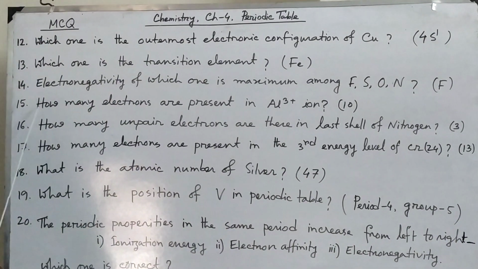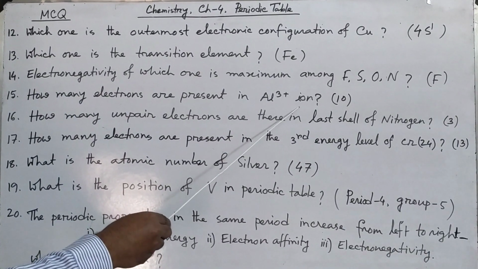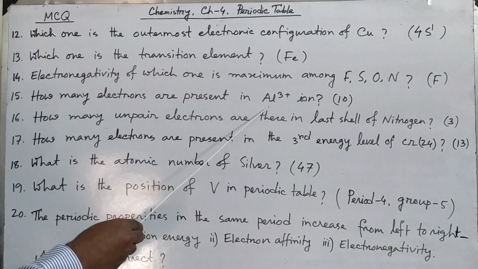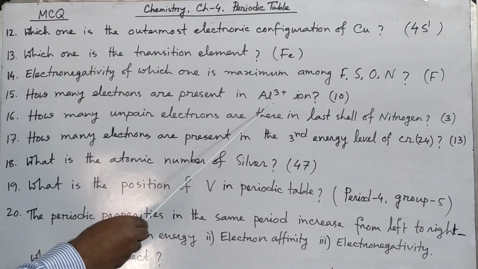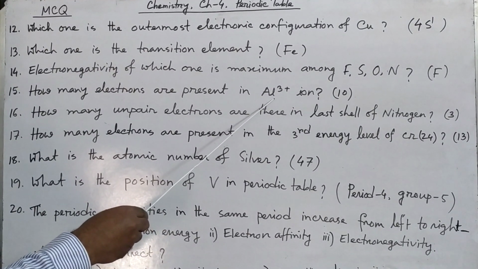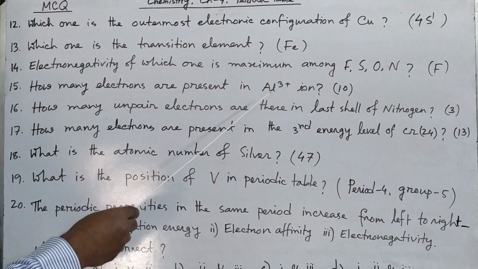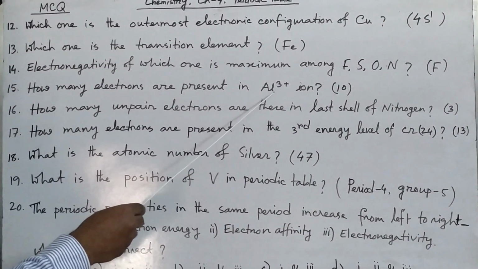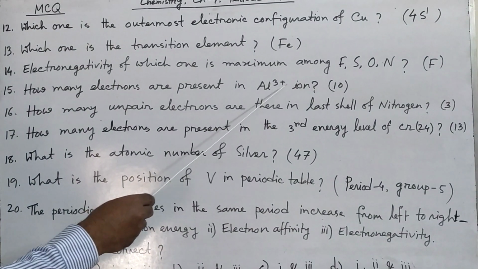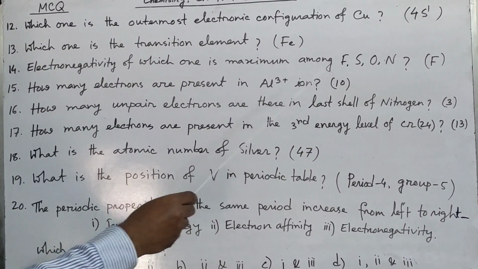Then number 15, how many electrons are present in the aluminium 3 plus ion? Aluminium 3 plus means aluminium donated 3 electrons. Aluminium atomic number is 13, so the electron number is also 13. Here it donates 3 electrons, that's why the electron number will be 10.